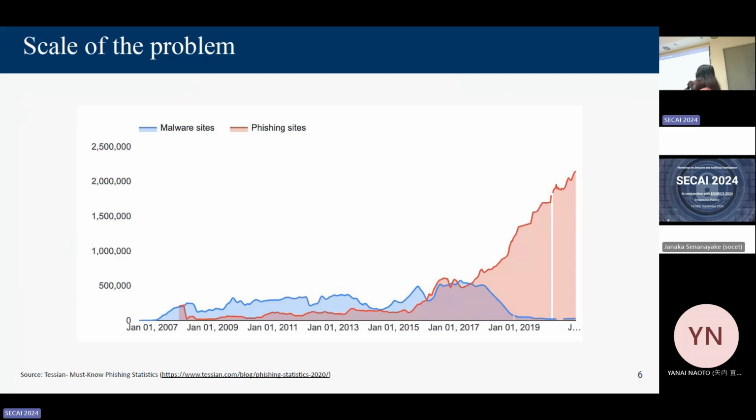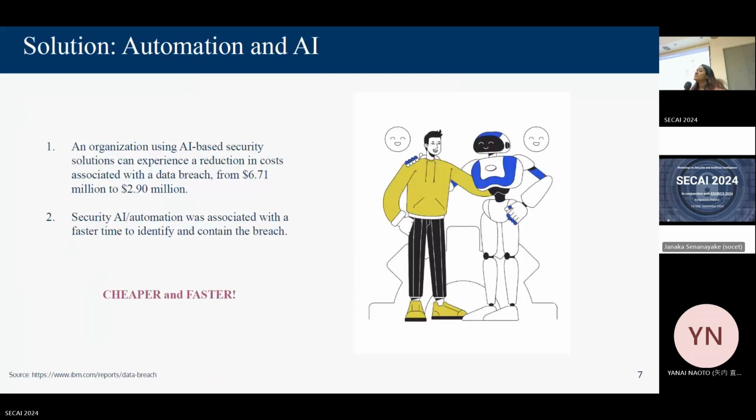So research has moved towards integrating AI and automation into cybersecurity practices, even for phishing mitigation. According to research by IBM, organizations that use AI-based or automated security approaches experience almost half the cost of identifying a data breach, and the time taken to identify and contain a breach is also much faster. So basically, you're getting security which is cheaper and faster.